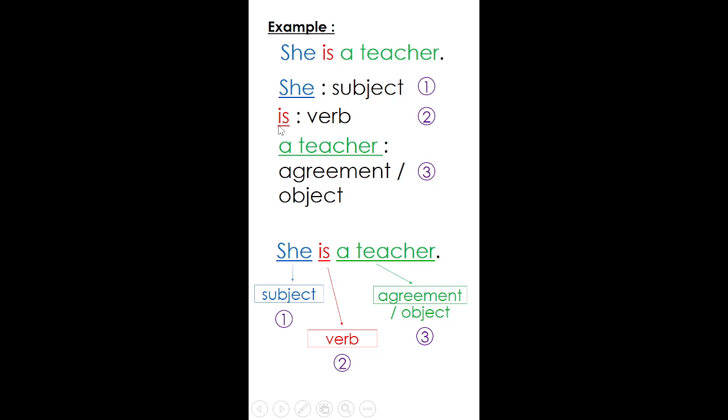In this example, I show you she is a teacher. We are using the pronoun of she as the subject. Therefore, we have to use is as the verb. In order to complete the sentence, we use a teacher as the agreement. She is a teacher. Dia ialah seorang guru.